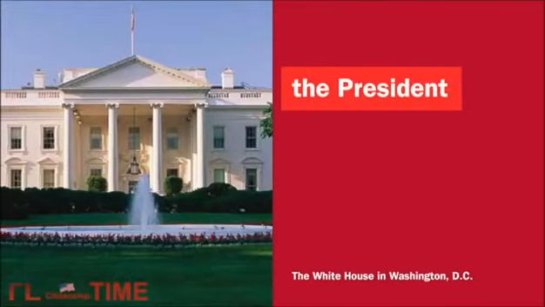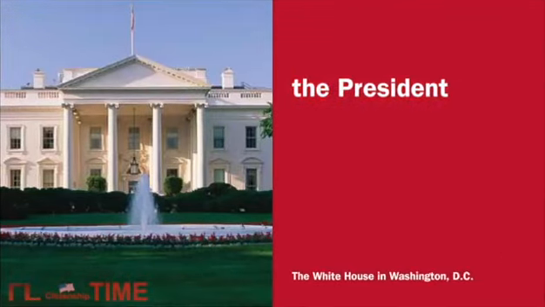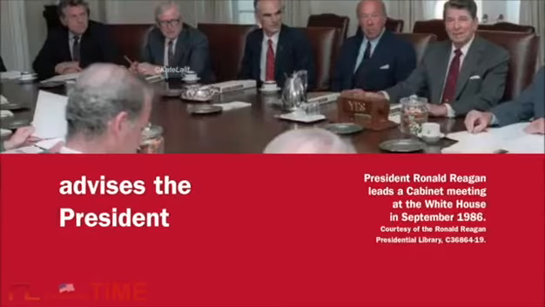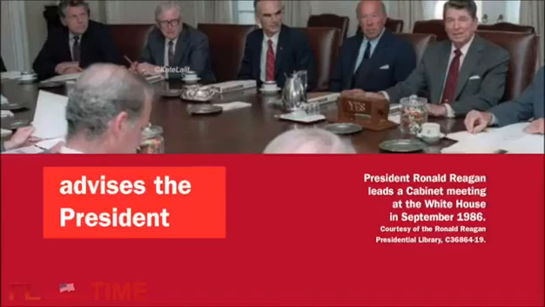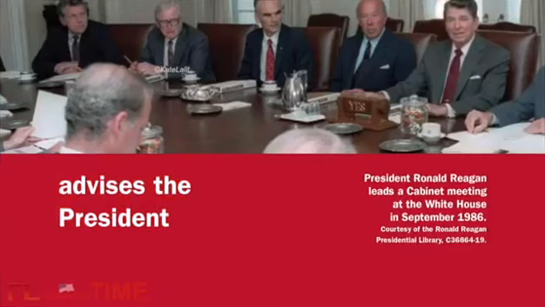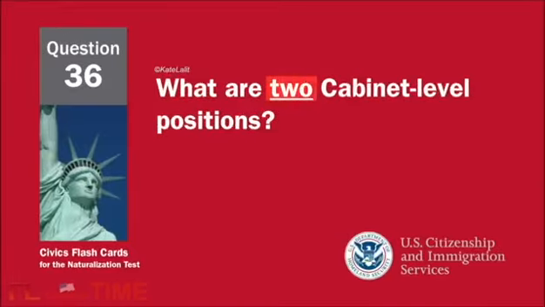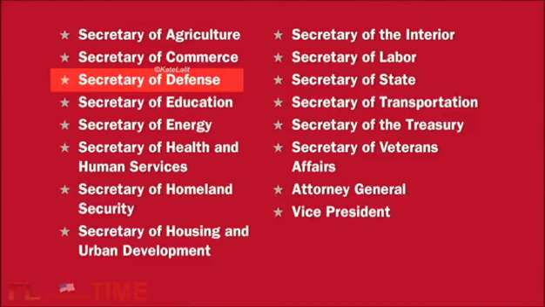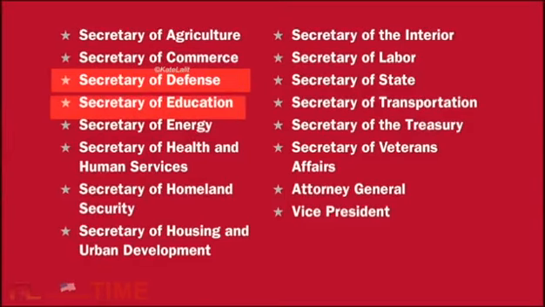The President. What does the President's cabinet do? Advises the President. What are 2 cabinet-level positions? Secretary of Defense. Secretary of Education.